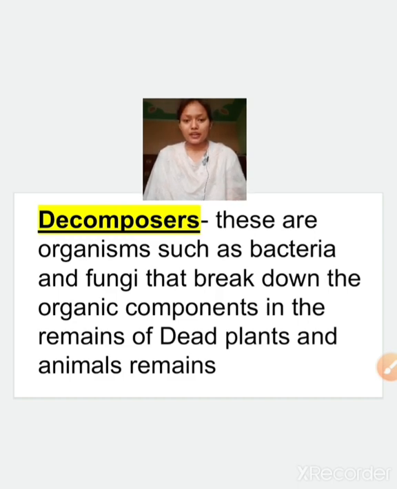Bacteria is a good example of decomposers. Is it clear? They break down, they don't eat.